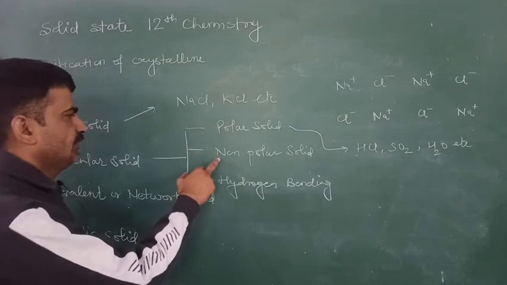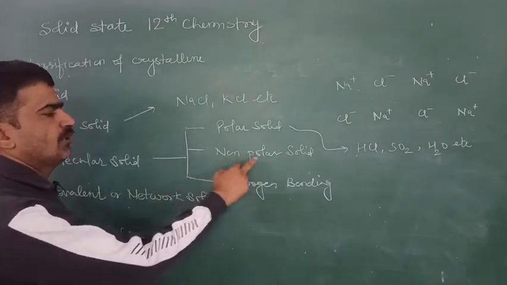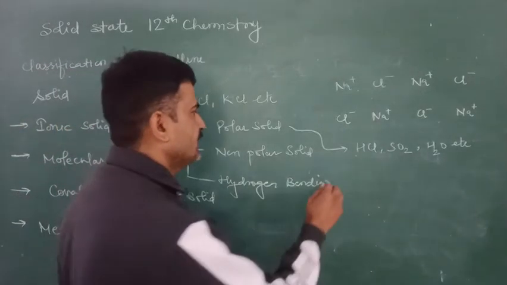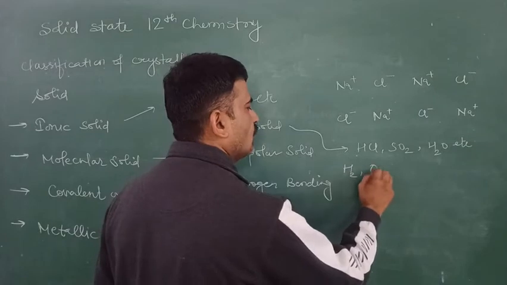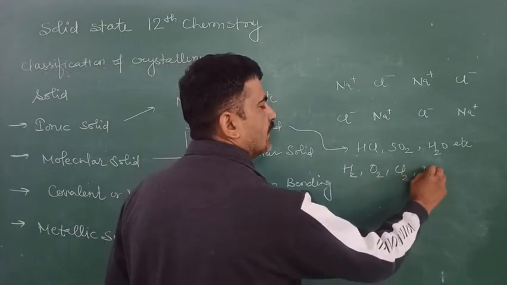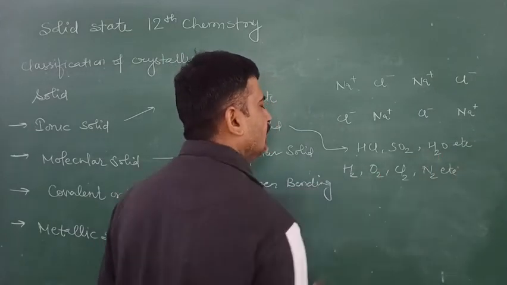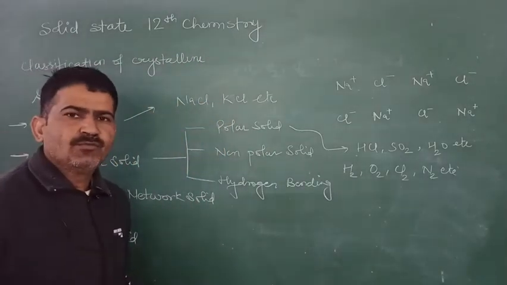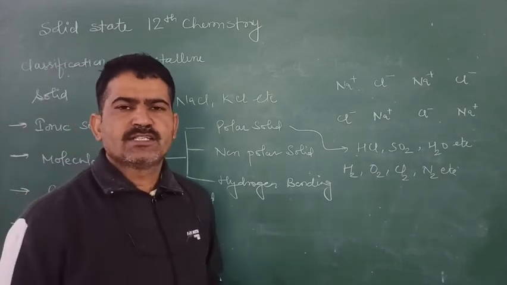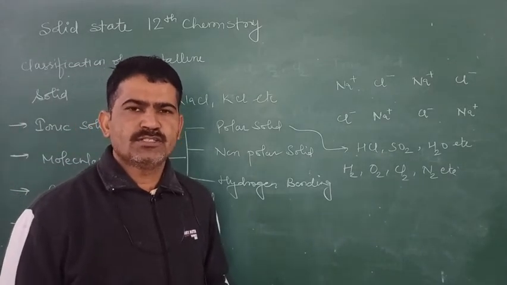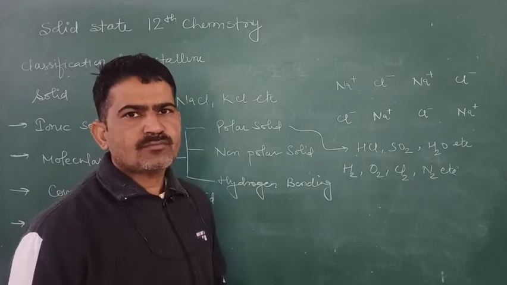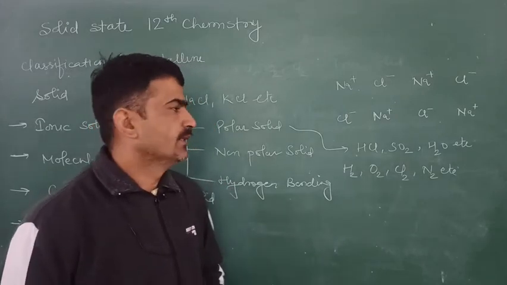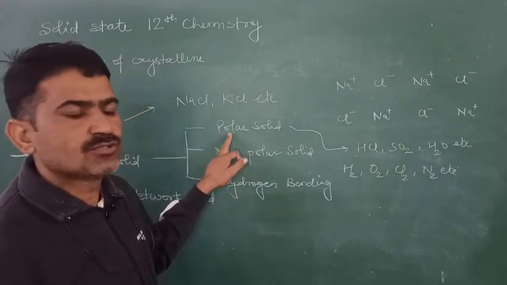Now the second type of molecular solid is the non-polar molecular solid, in which the constituent particles are non-polar in nature, like hydrogen, oxygen, chlorine, nitrogen, etc. They have weak forces of attraction, like London forces or momentary forces, and their melting and boiling points are lower than those of the polar molecular solids.